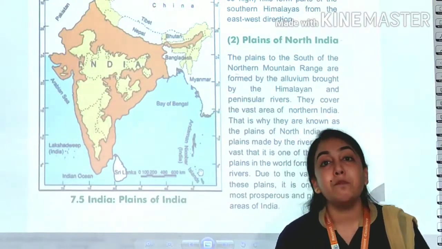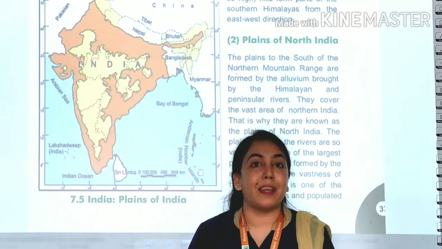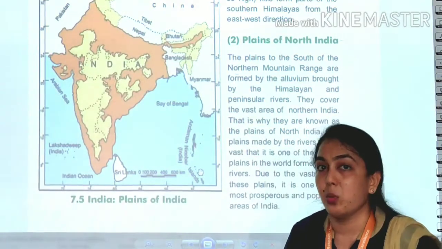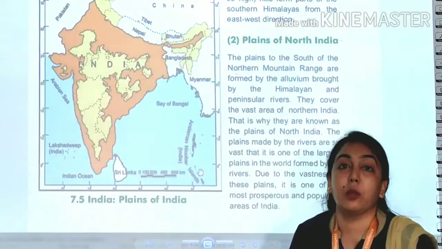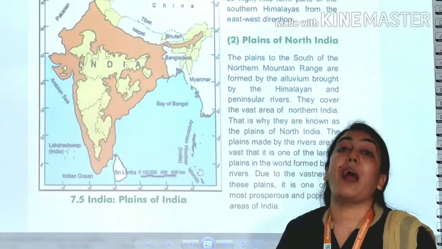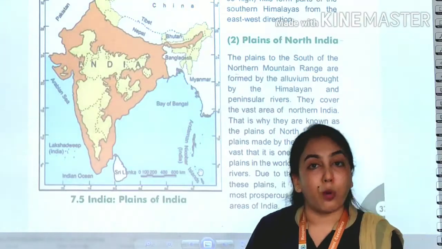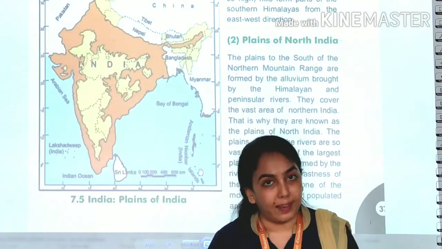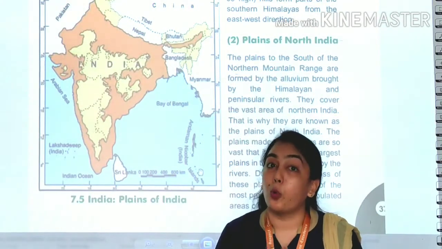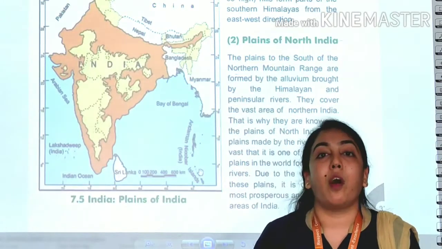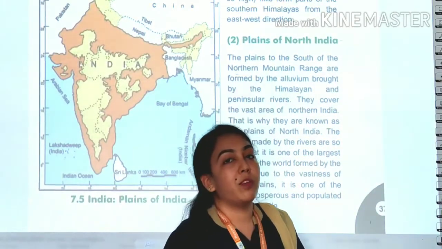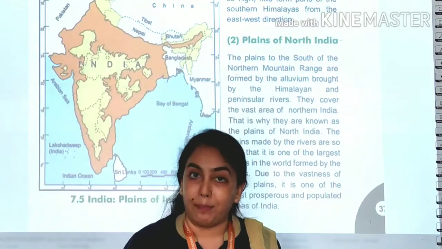So इसमें जो rivers ने इतना सारा plains area बना रखा है, it is the largest in the world, as they have deposited so much alluvium, and it is very fertile. That is why it is possible to do agriculture there and grow crops, and that is why we can find all the resources abundantly.